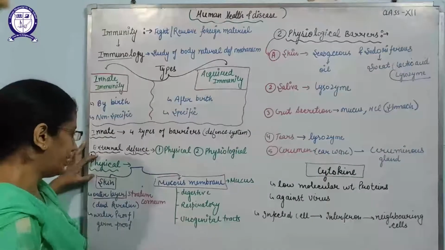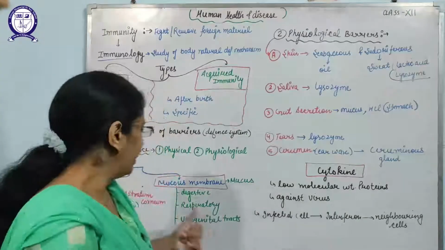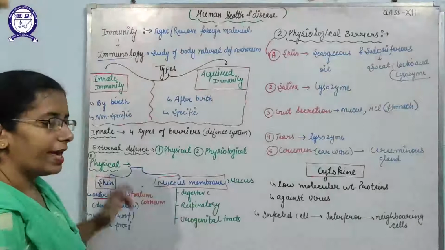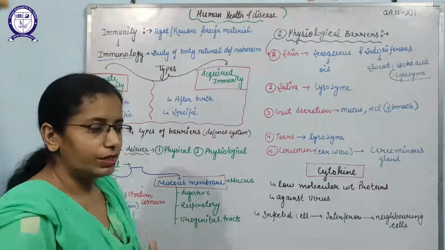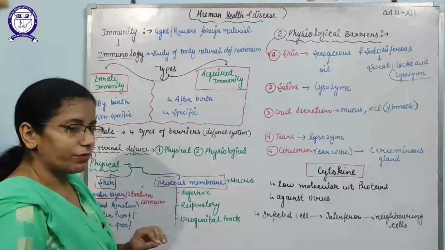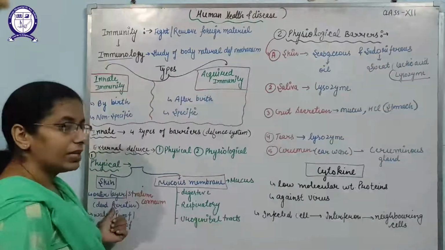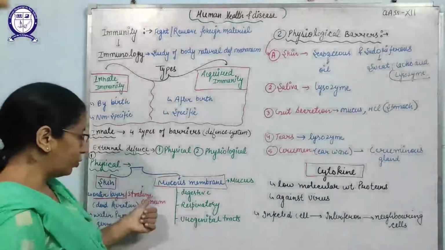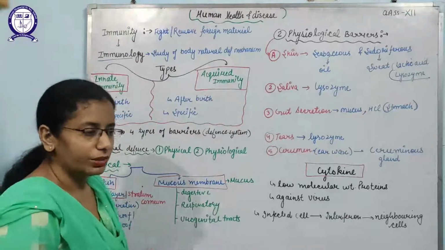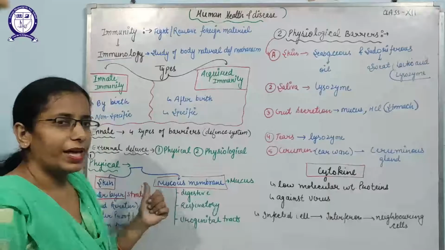First is the physical barrier. Physical barrier includes the outermost covering protection, so it includes the skin and the mucous membrane. Firstly we will discuss the skin. As you know, our whole body is covered by skin, and the body's outermost covering is a hard outer layer made up of dead keratin, known as the stratum corneum. The skin's outermost hard dead covering is known as the stratum corneum because it is waterproof and germ proof.